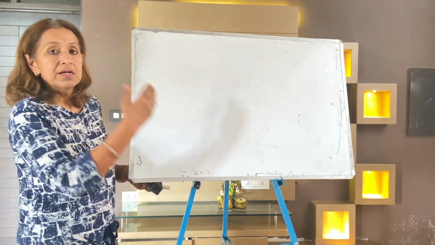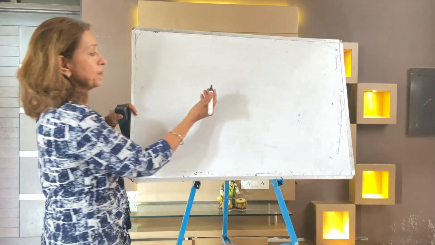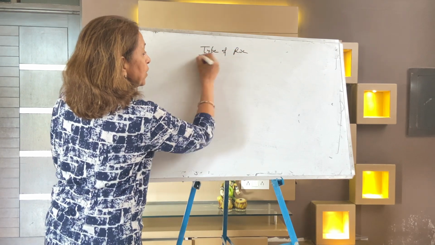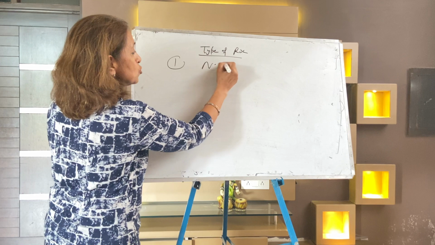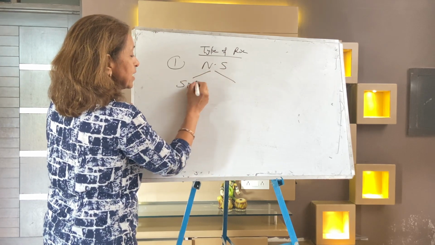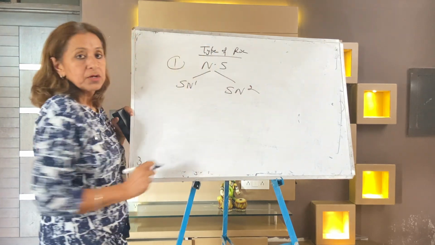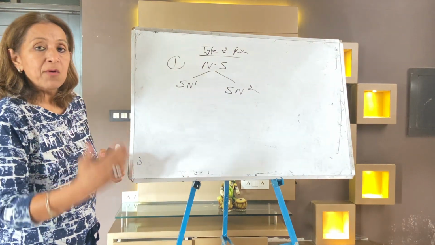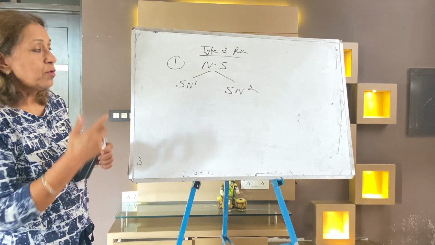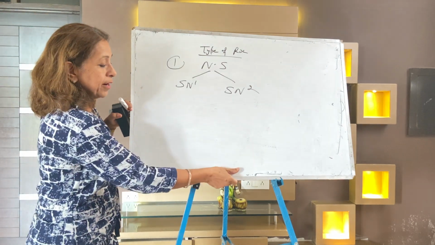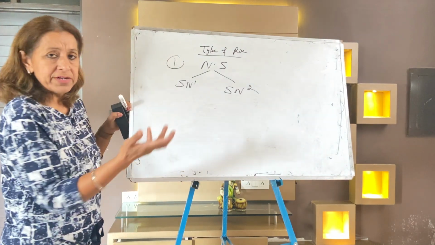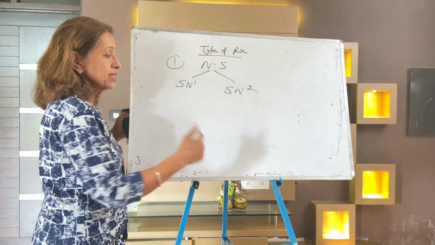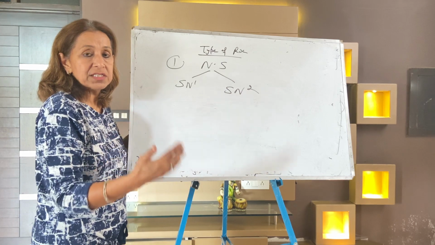Now let me start. The second topic is types of reactions. We were doing nucleophilic substitution reactions, two types, SN1 and SN2. We will do some questions from SN1 and SN2. I have discussed the order, which is the main thing, and in my last session I drew the important differences between SN1 and SN2.